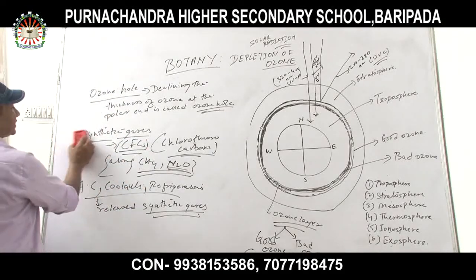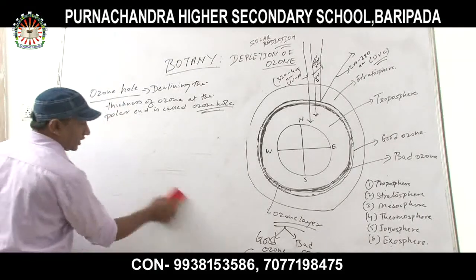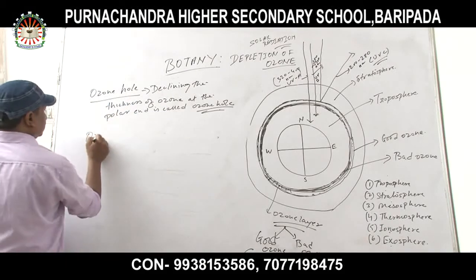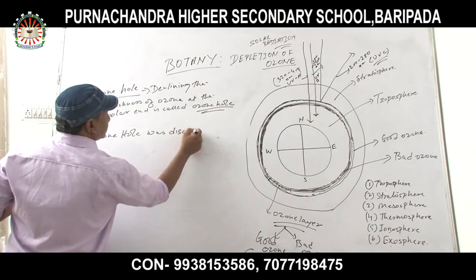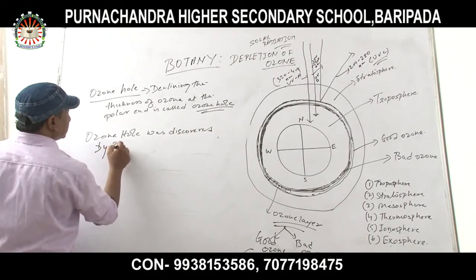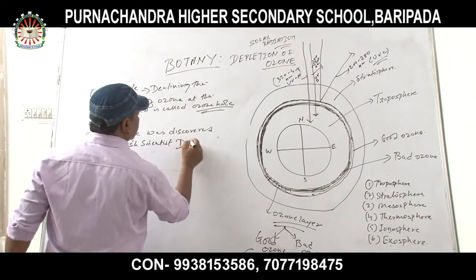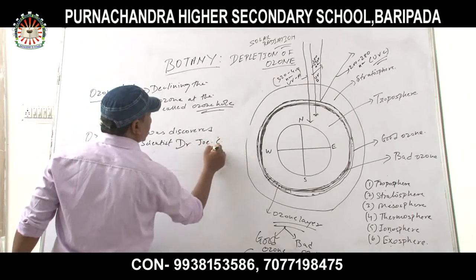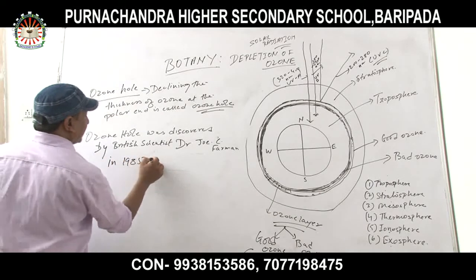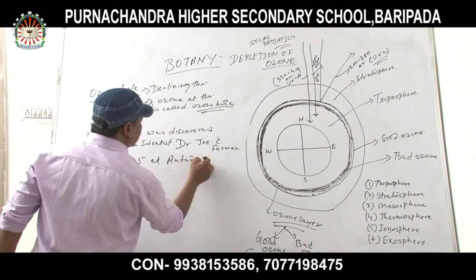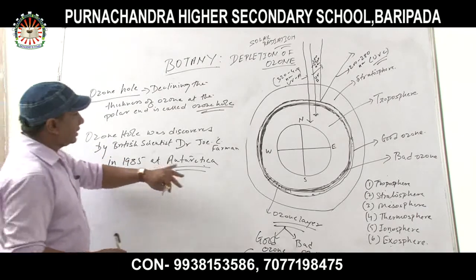So, who discovered the ozone hole? The ozone hole was discovered by the British scientist Dr. Joy C. Farman in 1985 at Antarctica.